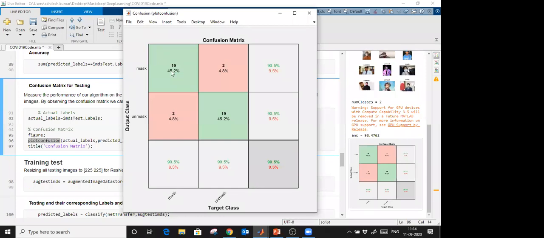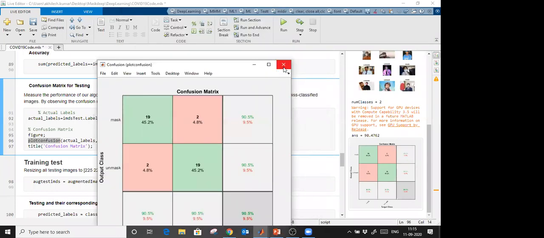So you can say in this case, 19 from masks. See, diagonally these are the correctly predicted values, and the remaining are errors. Diagonally these are correct. So 19 from masks are perfectly classified as mask, and 2 from unmasked are misclassified. Same for the unmasked: 19 are perfectly classified as unmasked, and 2 are misclassified from masks as unmasked. So the overall accuracy is 90.5%. This is the final result, and 9.5% are errors.